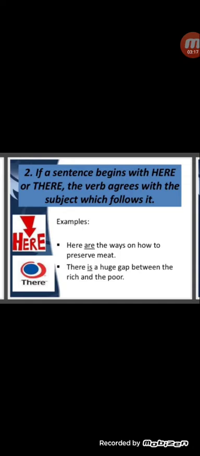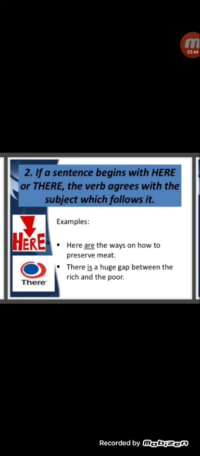Dear students, sometimes we don't get any subject for introducing a sentence, therefore we use here or there for the beginning of the sentence, and here you have to see what is given after the verb. If plural is there after the verb, then you have to use a plural verb. If singular is there after the verb, then you have to use singular.